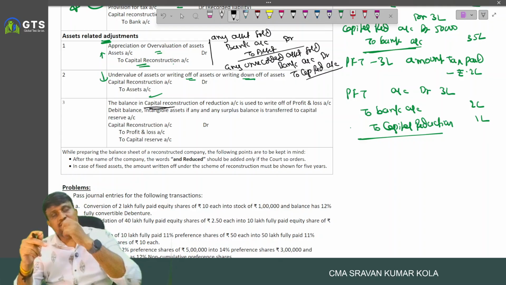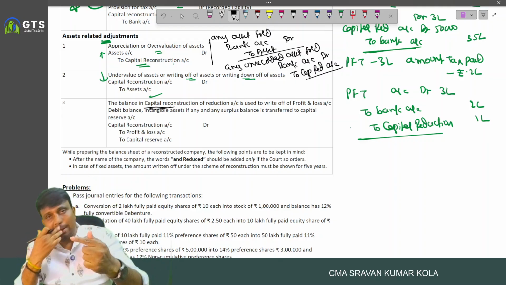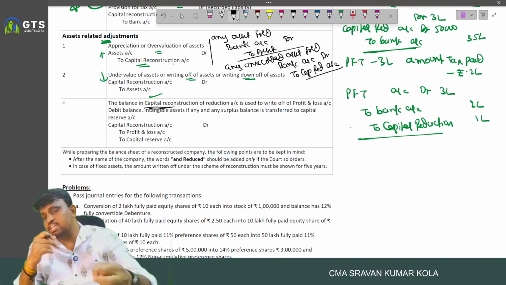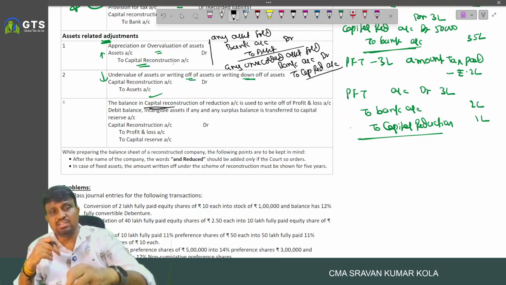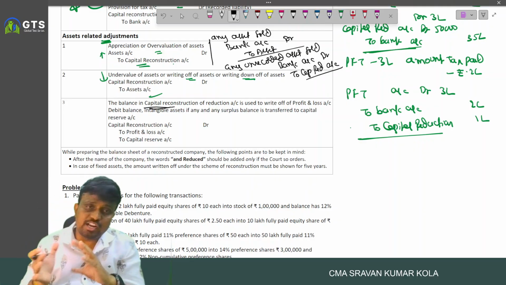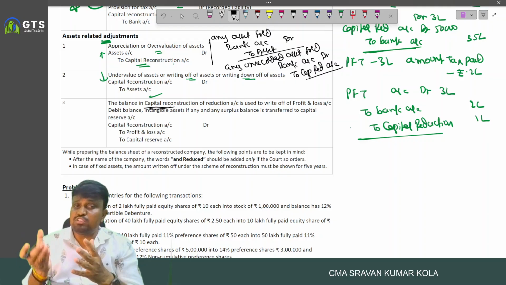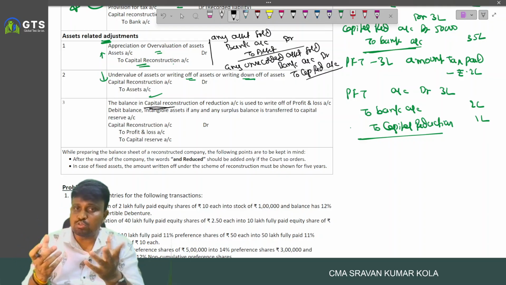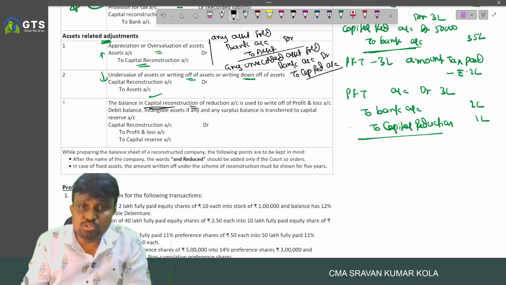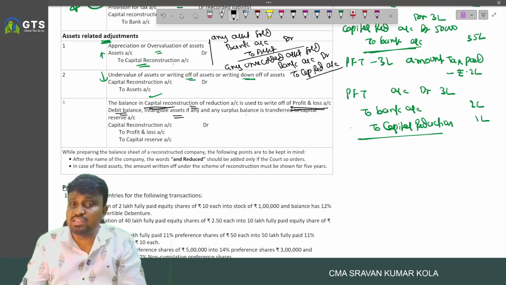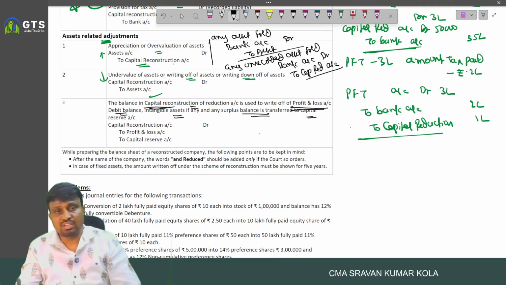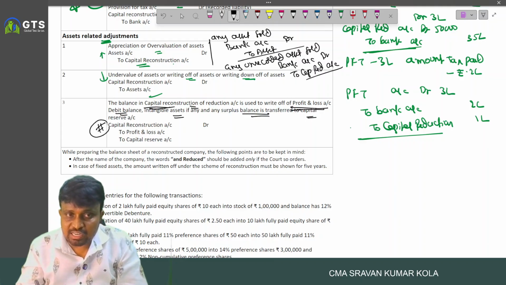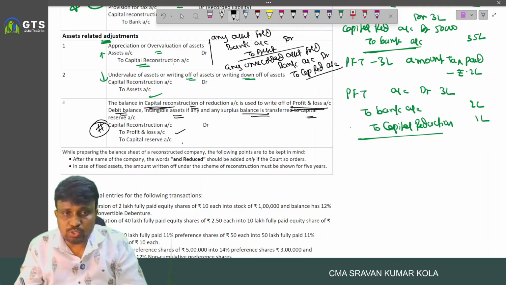And here, there is a waive off of share capital, or decrease in share capital, or decrease in liability, or increase in liability, or anything. Number of impacts are there relating to assets and liability, and because of some capital reduction account is opened for giving those impacts. That capital reduction account is used to write off what? Profit and loss account debit balance and intangible assets if any, and surplus balance is transferred to what? Capital reserve account. So we write the entry: capital reduction account debited to profit and loss, to capital reserve.